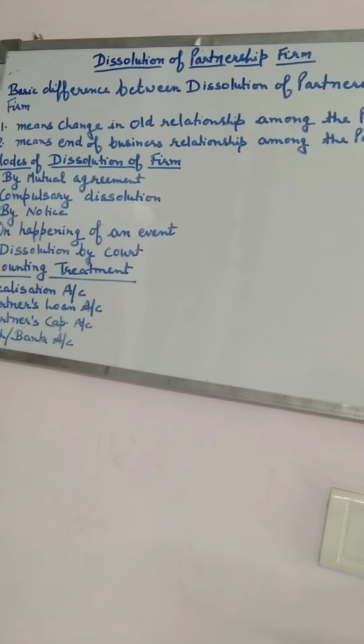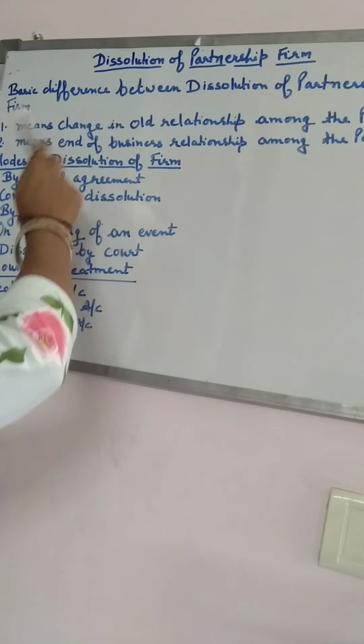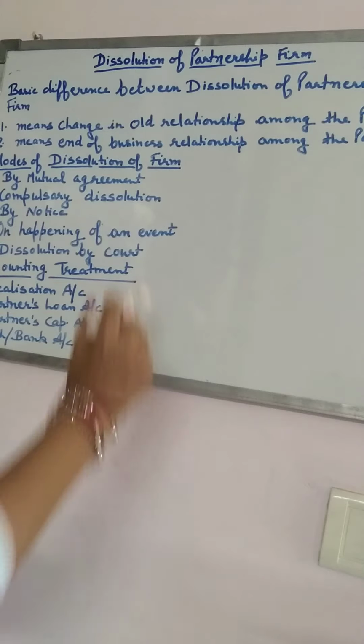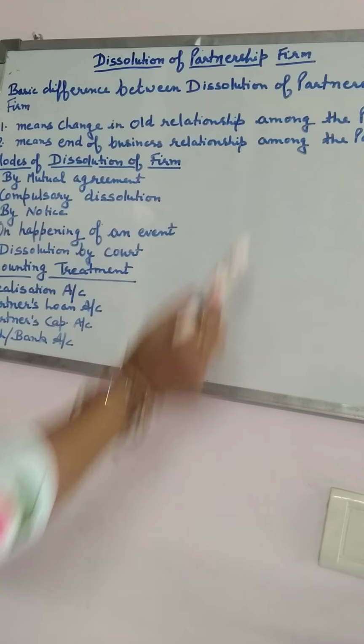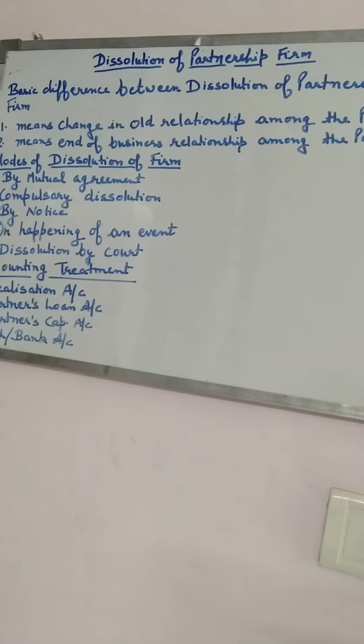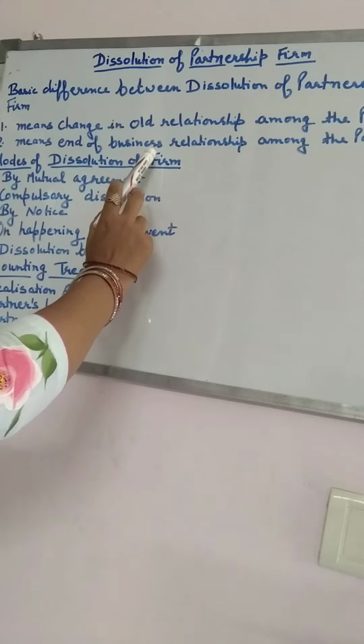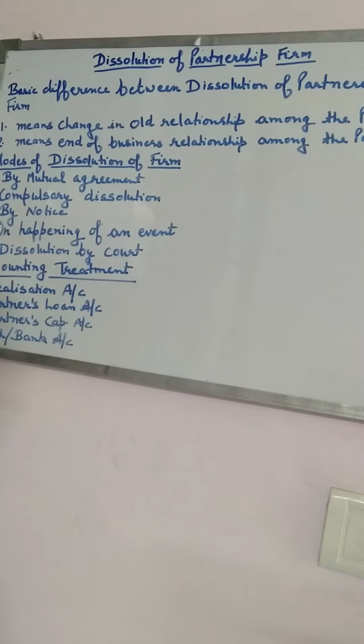Dissolution of partnership means when there is a change in the old relationship among the partners. It means that the old agreement between the partners comes to an end and the new agreement between the partners is to be started. But dissolution of the firm basically means the end of the business relationship among the partners. End of business relationship means the closure of the business. All the books are to be closed, all the assets are to be sold out, liabilities are to be paid out, and in the future there is no business relationship among the partners.